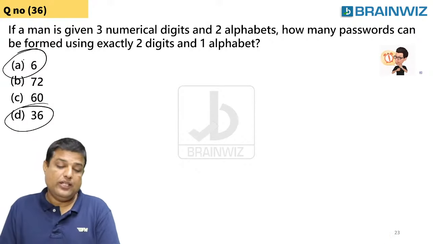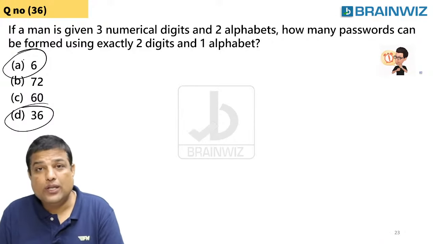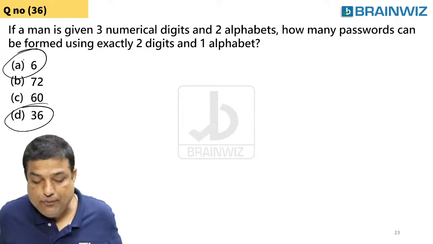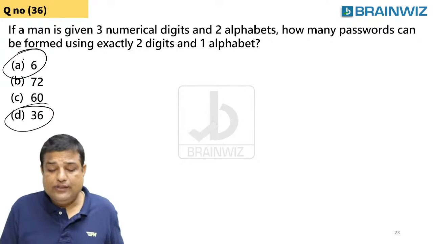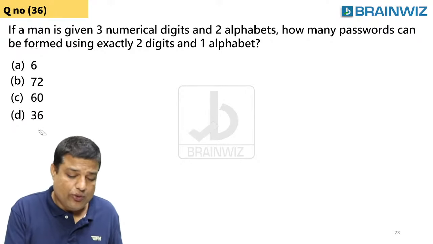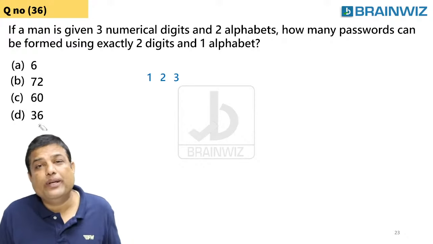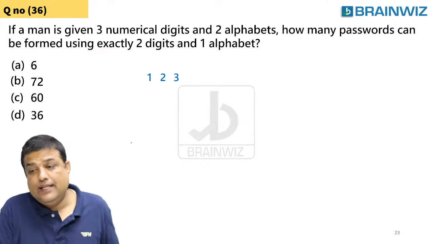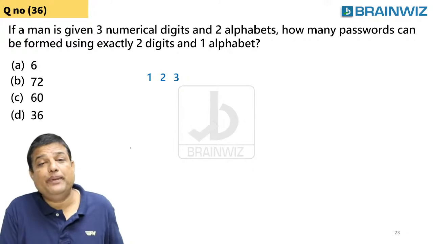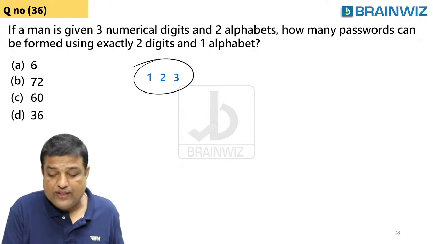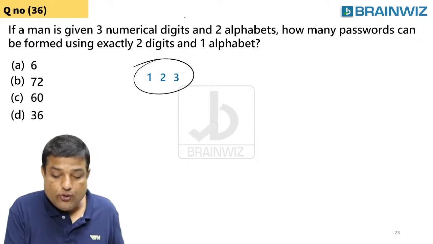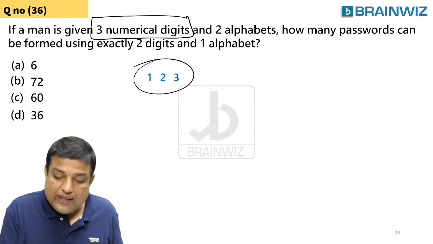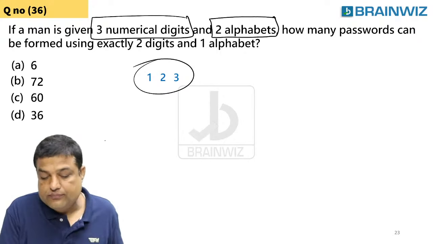Okay, clear? Many people do not have a proper idea how to prepare for these aptitude things. Anyways, let's see everybody on the screen right now. Here he told you, there are 3 numerical digits. I'm teaching you on the screen here. Arpit is asking the doubt directly. Arpit, no matter, I'm teaching this question. Let's believe that there are 3 numbers. He told you to take 3 numerical digits. I have taken 3 numerical digits. Then what had to be done? 2 alphabets.